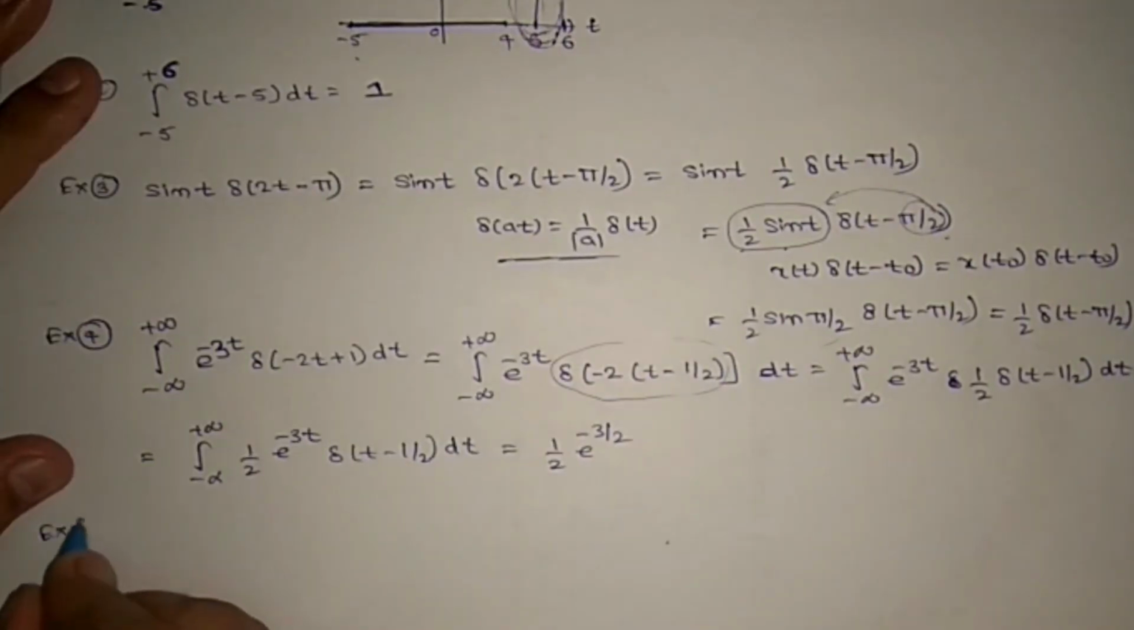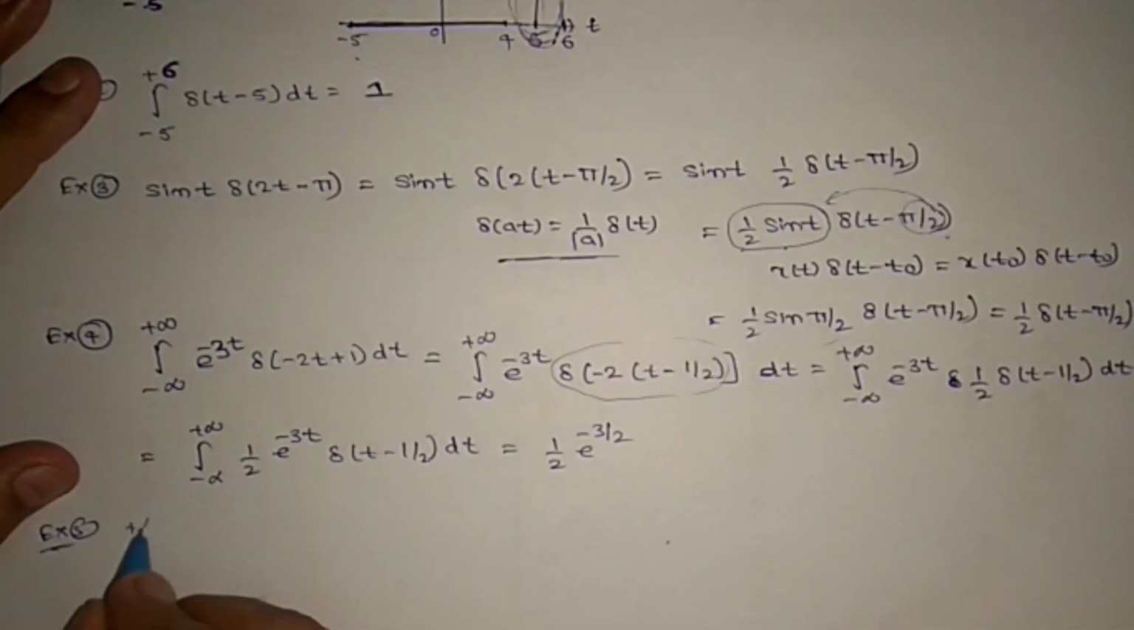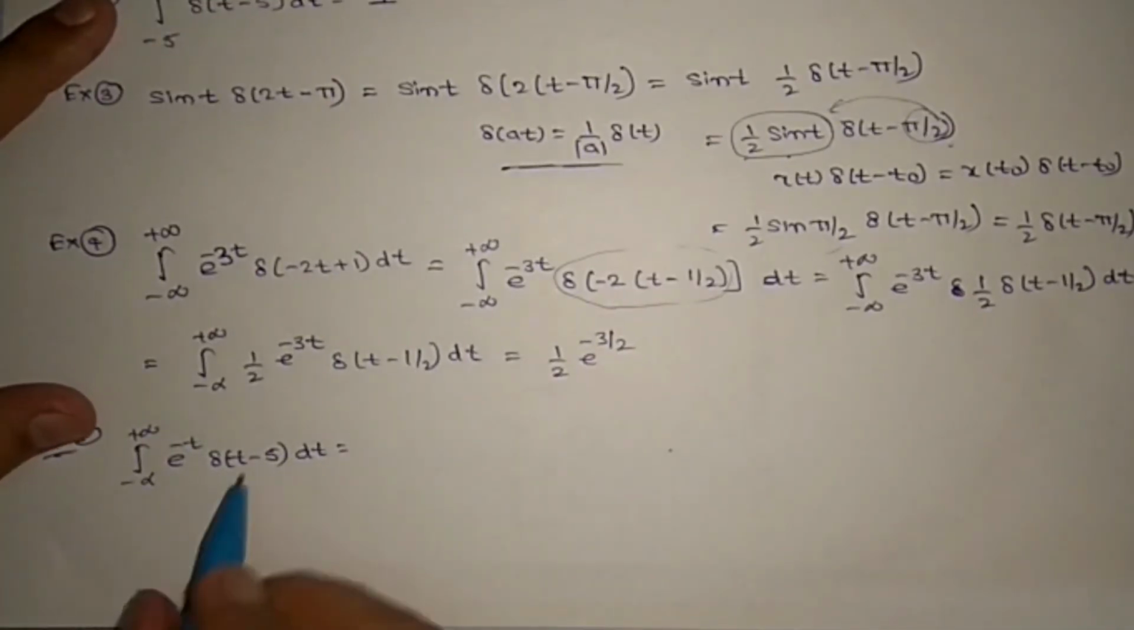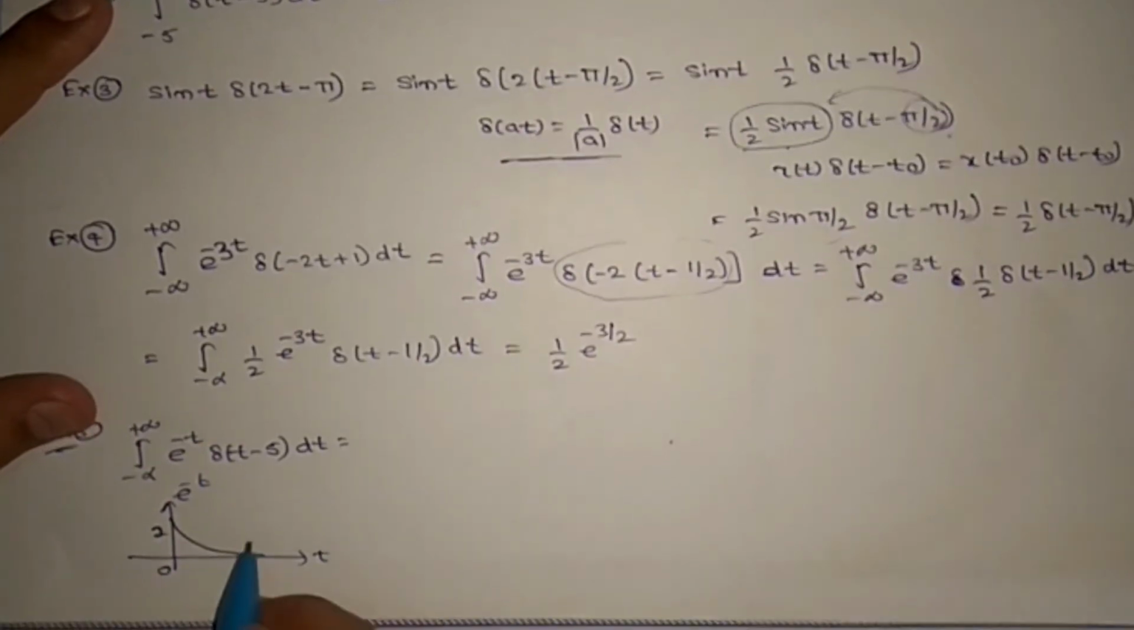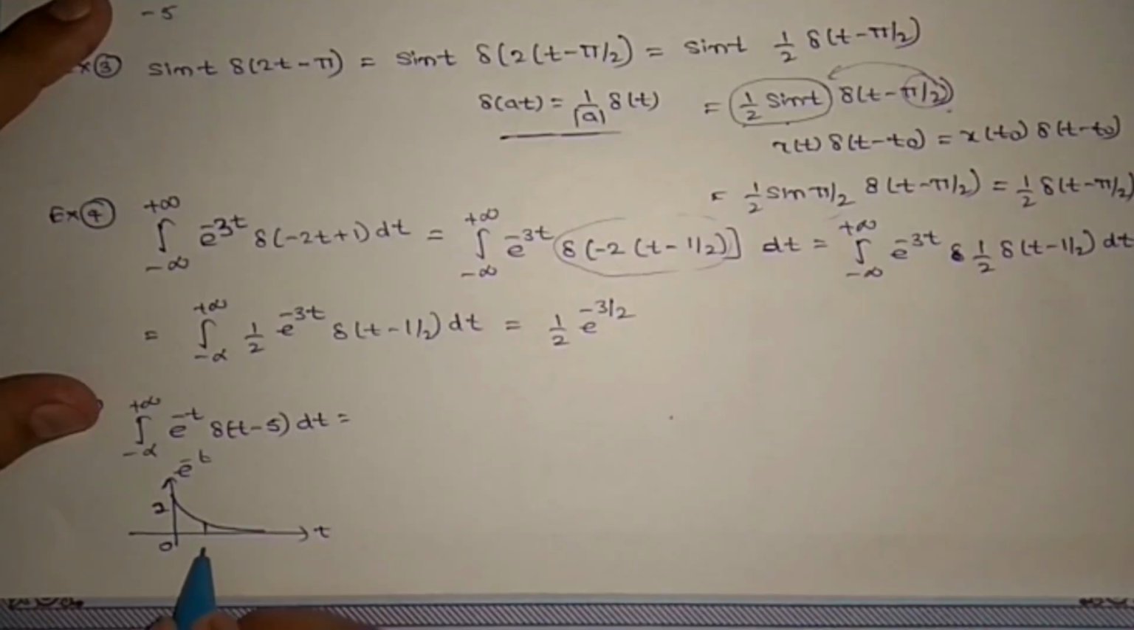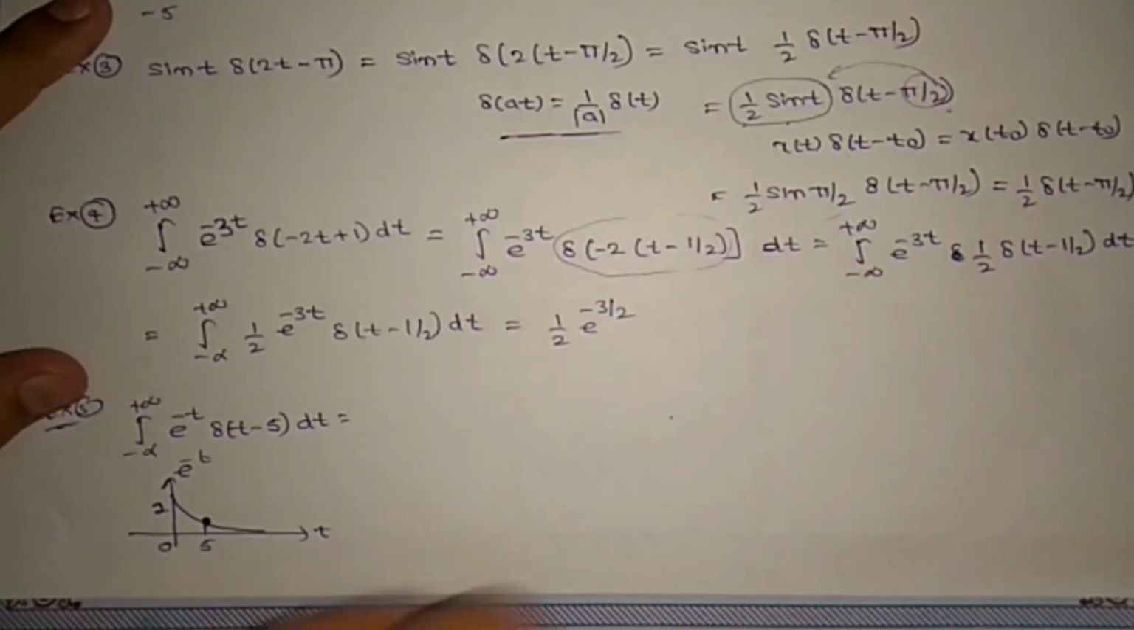Next, example 5: integral from minus infinity to plus infinity of e power of minus t del of (t minus 5) dt. See, you will understand this problem definition. We have the e power of minus t signal like this, at 0 it is 1, and this axis is t. At t equal to 5, the system needs to find what the value is, right?